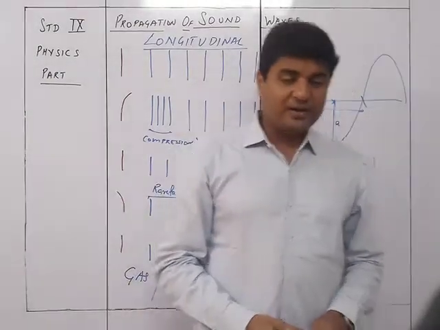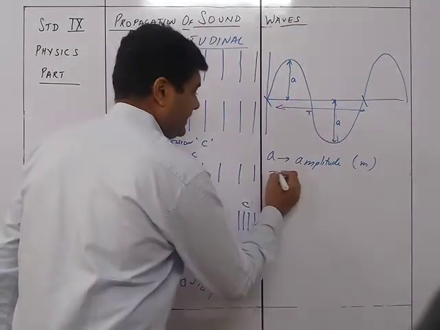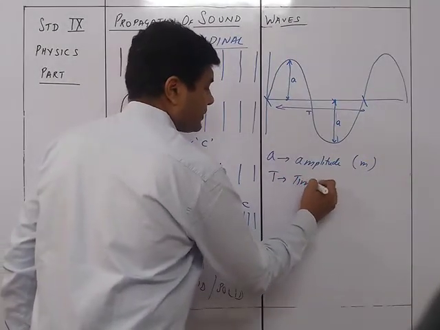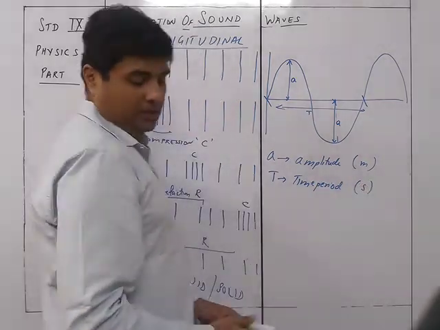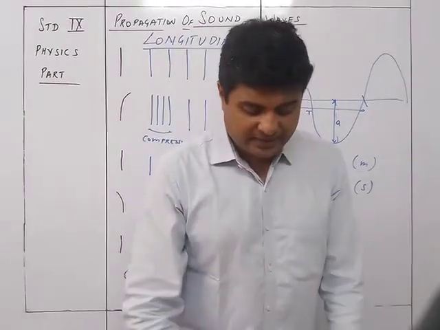It is denoted by the letter T, which is measured in seconds. The SI unit is seconds.